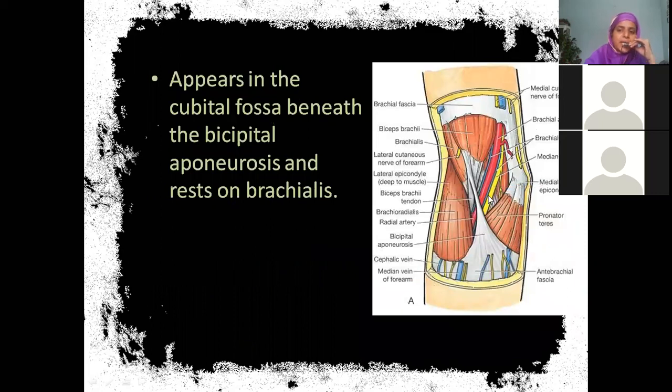Is it on the medial aspect of the cubital fossa or the lateral aspect? Medial. Very good. It appears in the cubital fossa beneath the bicipital aponeurosis, and it is resting over the muscle. The name of this underlying muscle is brachialis. This is one of the muscles we saw in the front of the arm, isn't it? What are the three muscles of the arm we have? Brachialis, coracobrachialis, biceps. Excellent. Very good.